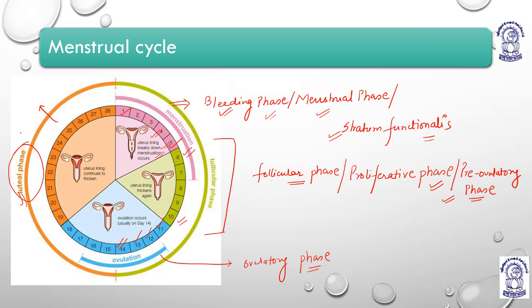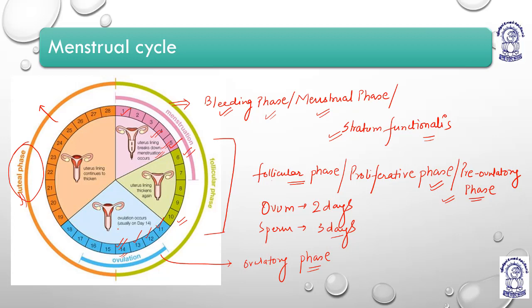The ovum has a lifespan of 2 days, and the sperm has a lifespan of 3 days. Ovum has a lifespan of 2 days and a sperm has a lifespan of 3 days. So the moment ovulation occurs, the ovum is shed.